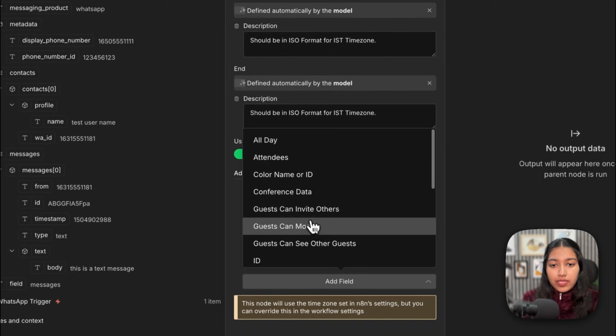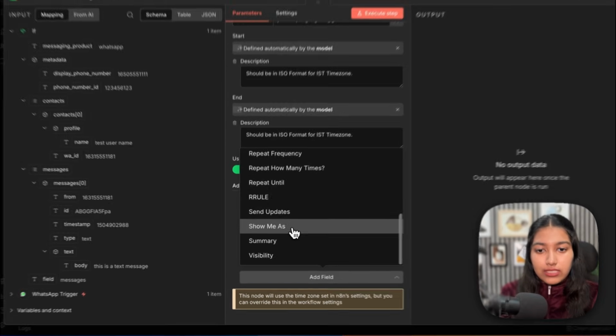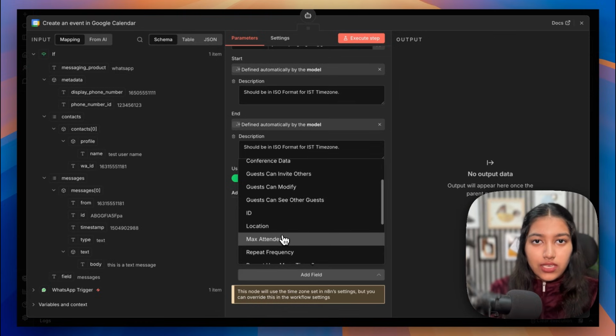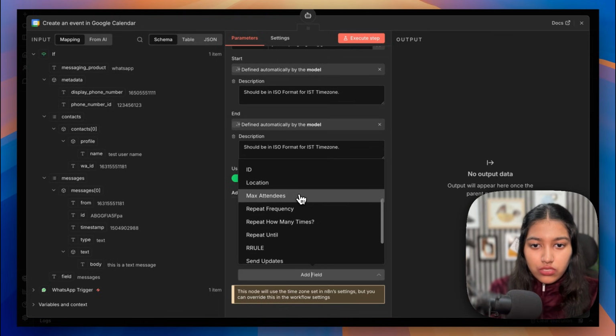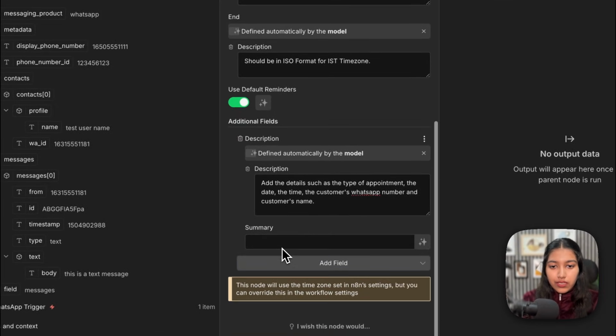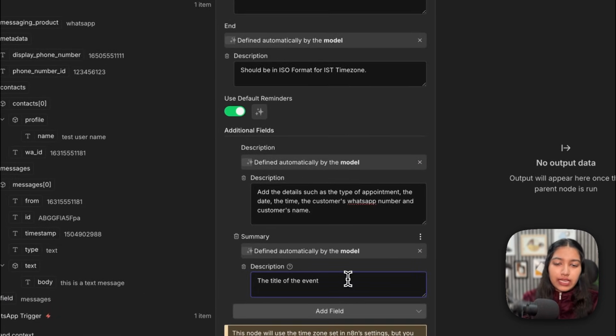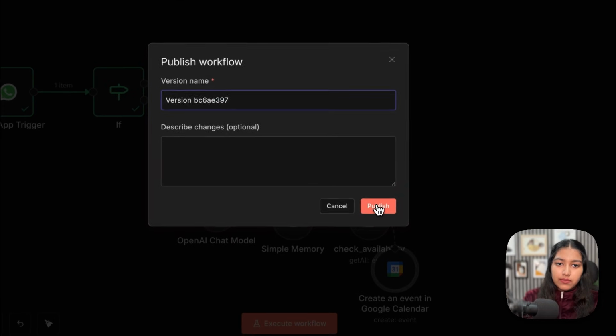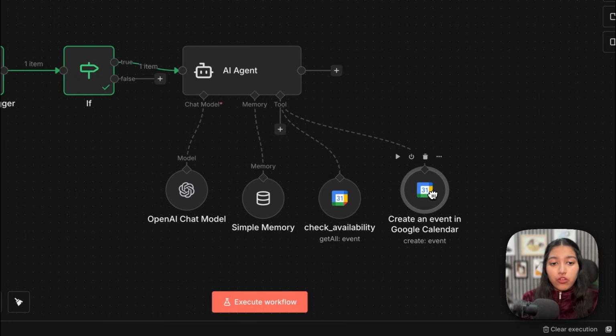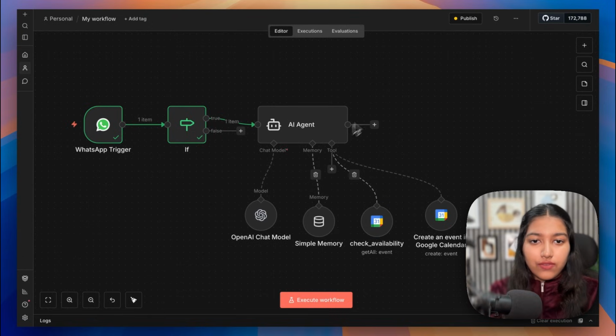And the other thing is going to be the title of the event. If you don't set it, then it would just give you a blank title. So just look for summary here and define it using AI. And the description is the title of the event. So let's publish this. Now, before we go ahead and set up the third tool, I would just like to check if all of this is working fine or not, both of these tools and these connections.